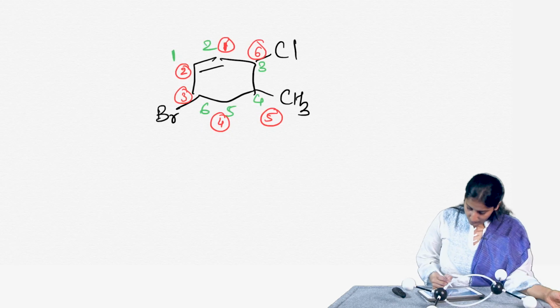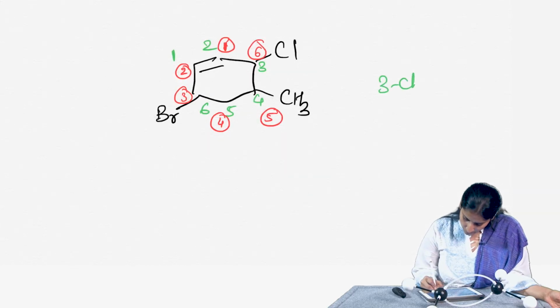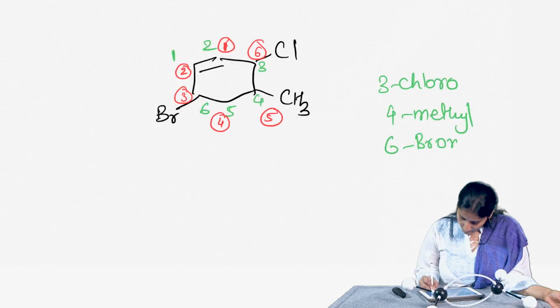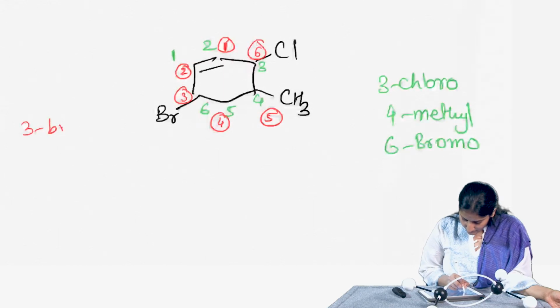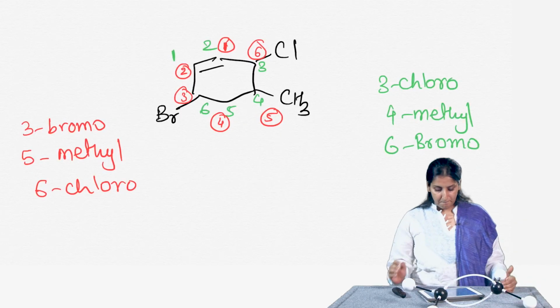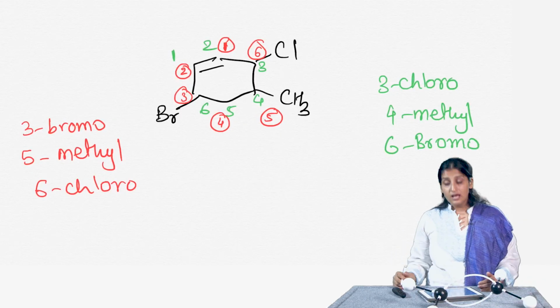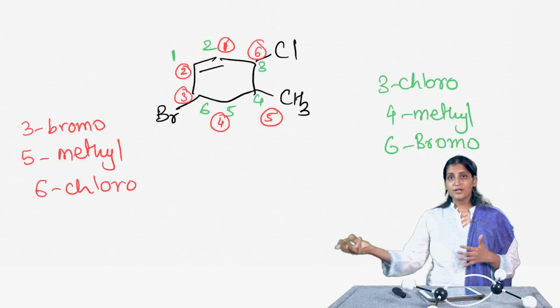6. So, now if I name it like the one in green, I will have 3-chloro, 4-methyl and 6-bromo. Whereas, if I choose the one in red, I will have 3-bromo, 5-methyl and 6-chloro. So, as you can see, if I compare, then 3, 4, 6 is a better naming scheme than 3, 5, 6, because 4 is better than 5.